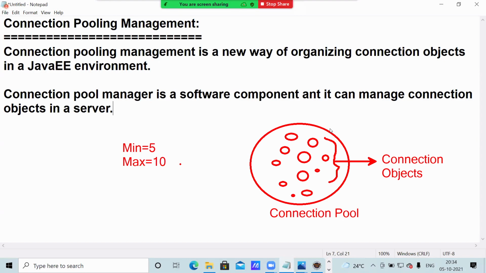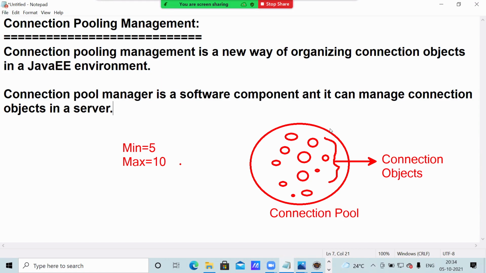When I start the server, 5 objects are created. Whenever the first request comes, one object is provided; second request, one more; third, fourth, fifth request provided. For the sixth, there is none, so it will create one, because the server is going to manage, you are not. In a server, the connection pool manager is one software component that will manage. So the sixth one is created, then seventh, eighth, ninth, tenth.